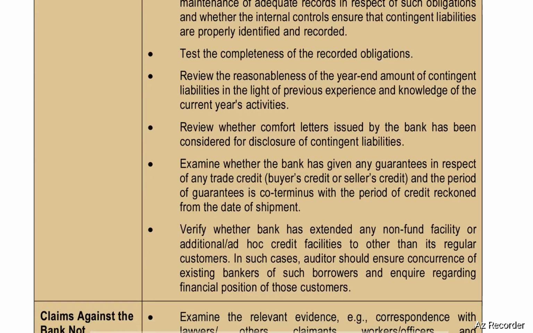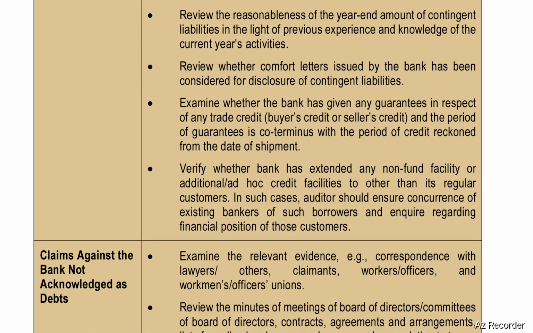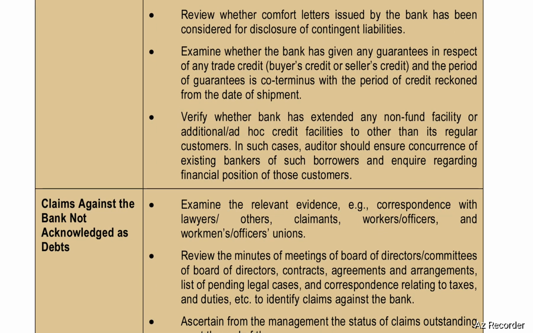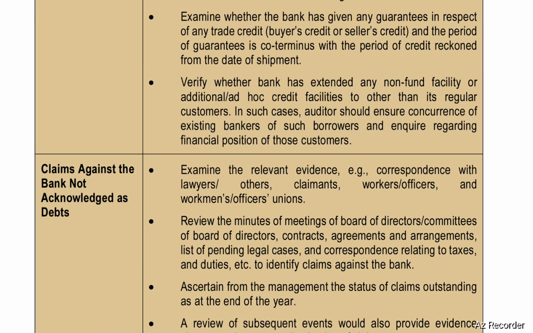Test the completeness of the recorded obligations. Review the reasonableness of the year end amount of contingent liabilities in the light of previous experience and knowledge of the current year's activities. Review whether comfort letters issued by the bank have been considered for disclosure of contingent liabilities. Examine whether the bank has given any guarantees in respect of any trade credit, buyer's credit, or seller's credit, and the period of guarantees is coterminous with the period of credit reckoned from the date of shipment.